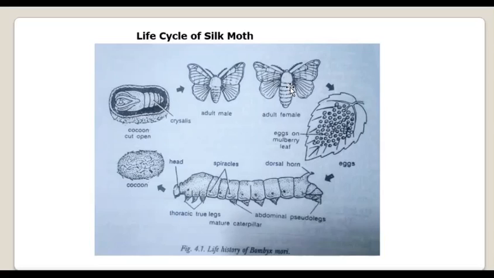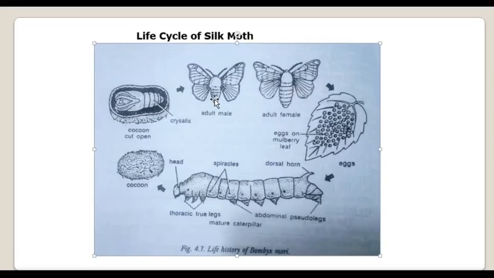The wings are well ornamented with dark and faint brown bands. You can see the bands on the wings here. The abdomen is covered with scales and is highly extended in females, whereas it is narrow, slender and cylindrical in males. The abdomen is highly extended in a female as compared to a male. You can see here in this diagram.